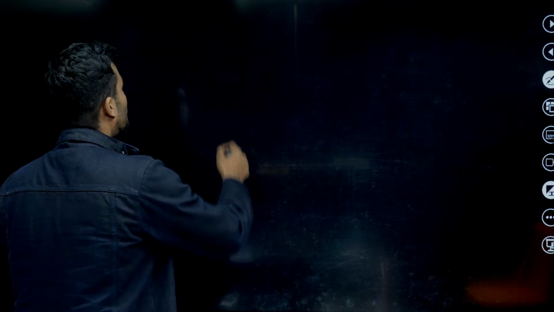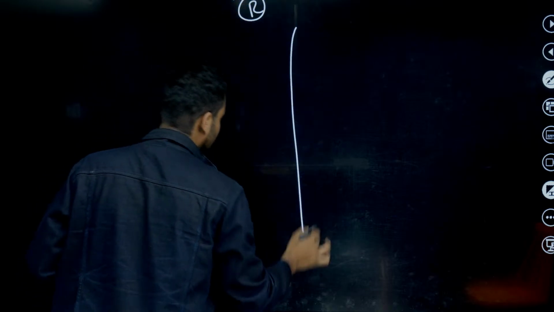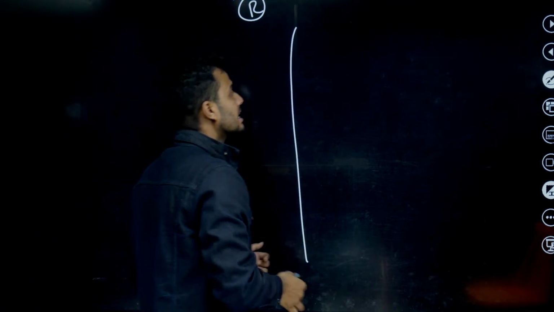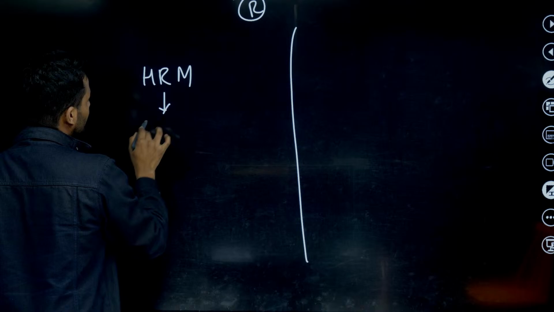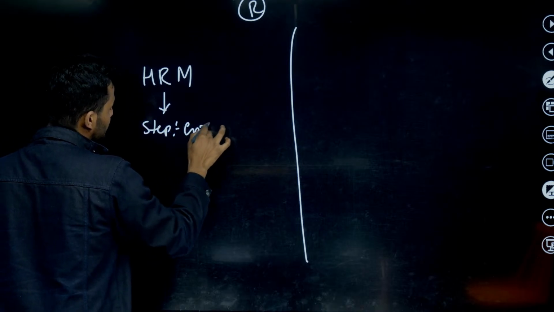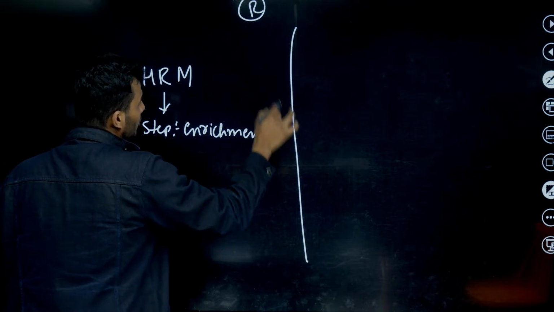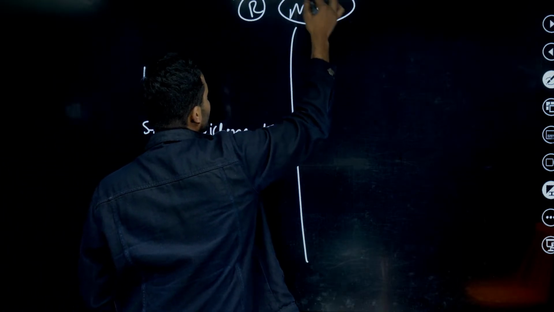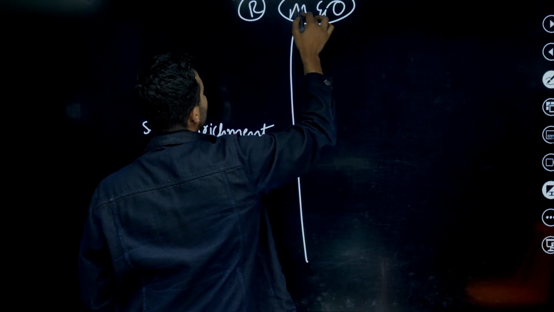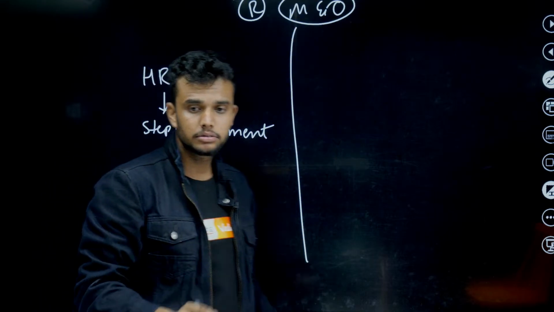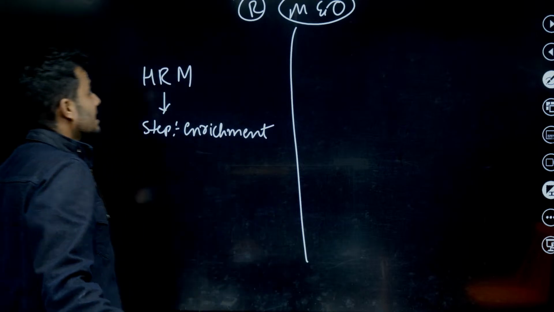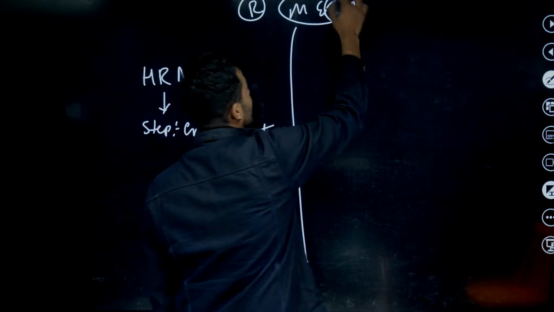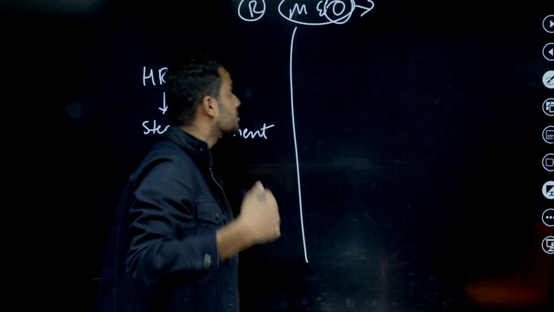Chemical properties done. Next, move on to the extraction of metals. Depending upon reactivity, we divide metals into three parts: highly reactive metals, moderately reactive metals, and least reactive metals. For highly reactive metals, we have three steps. First step is enrichment of ore, where we remove the gangue. First, you need to know the difference between ores and minerals. An ore is a mineral from which we can extract the metal, but from other minerals we can't.